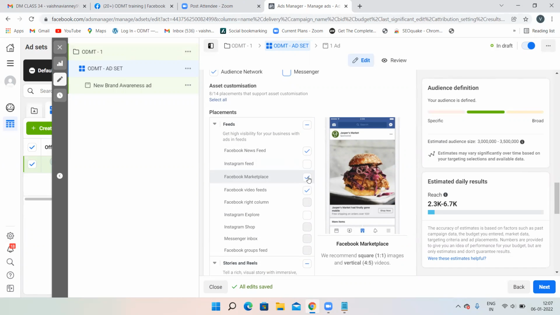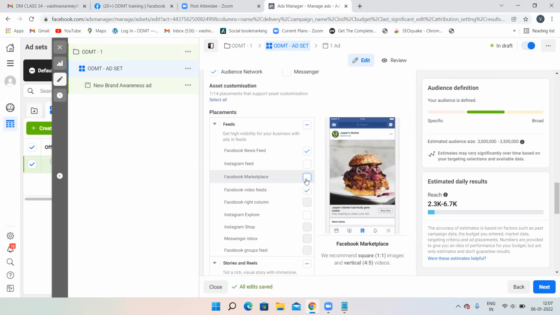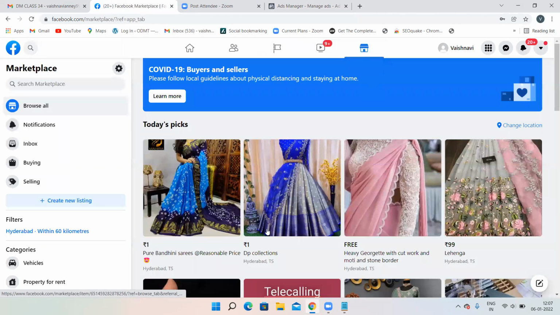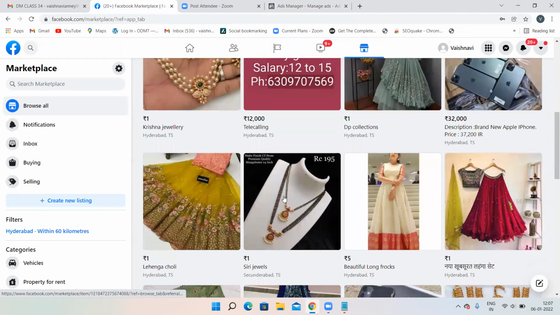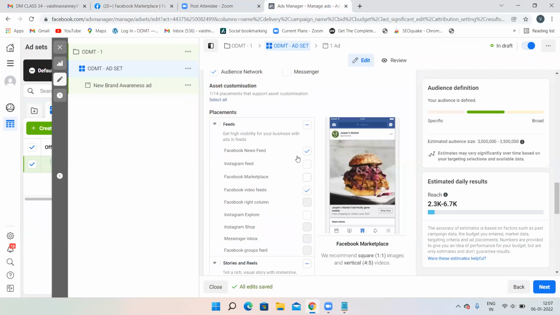I don't want my advertisement to appear on Facebook Marketplace. See, what is Facebook Marketplace? It is nothing but selling and purchasing products. If you want your advertisement to appear on Facebook Marketplace, you can just keep it as it is. But if you do not want it to appear, you just unselect it. Marketplace is the same as OLX. You already know what Marketplace is. This is how it is going to look, where people purchase or sell a product. So if you want your advertisement to appear over here, you can choose; otherwise, do not select it.